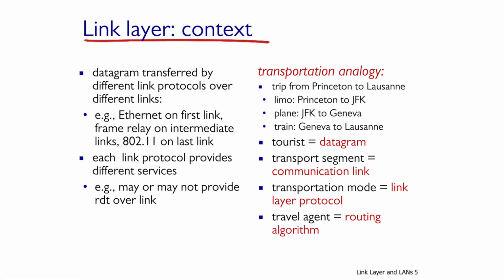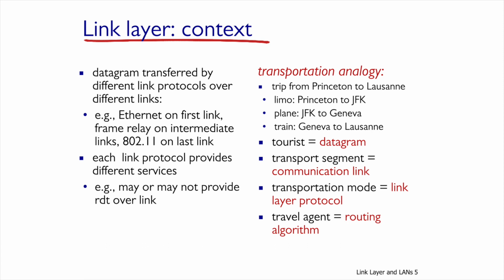Let's look at the context that implements a link layer. For this, we will use an analogy from the tourism world. Let's assume a tourist wants to travel from Princeton to Lausanne. In the first segment, he can take a limo from Princeton to JFK Airport, then get on a plane from JFK to the Geneva Airport, and from there board a train from Geneva to Lausanne. In this case, the tourist is the datagram, and each transportation segment is actually a link. The mode of transportation is the link layer protocol, and the travel agent is the routing algorithm.